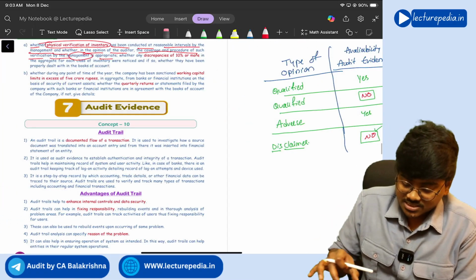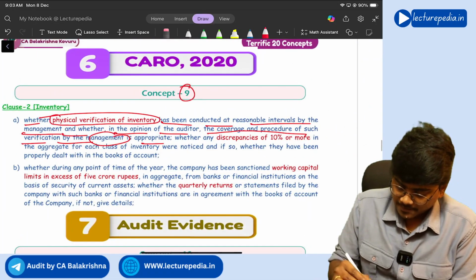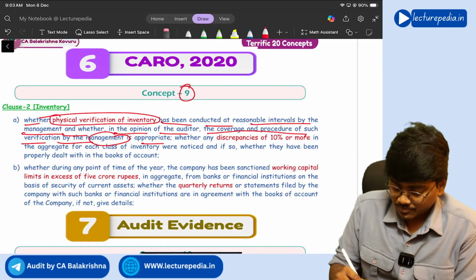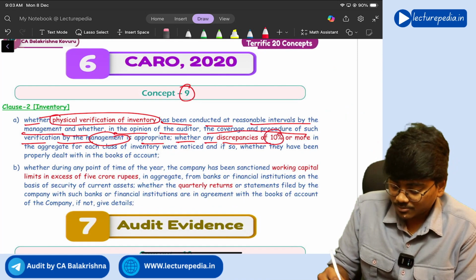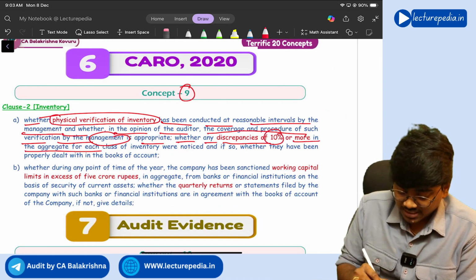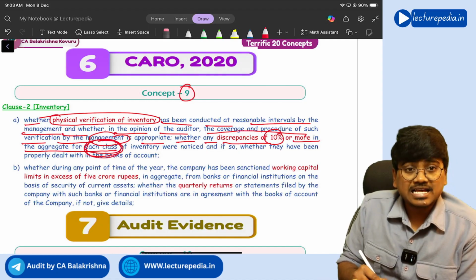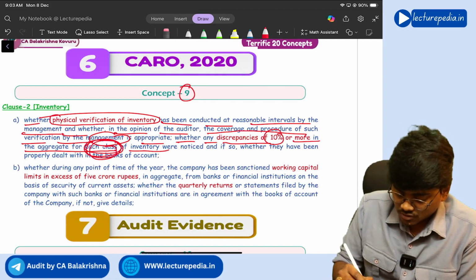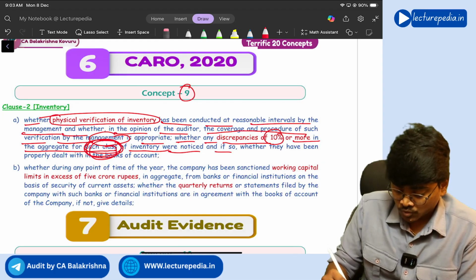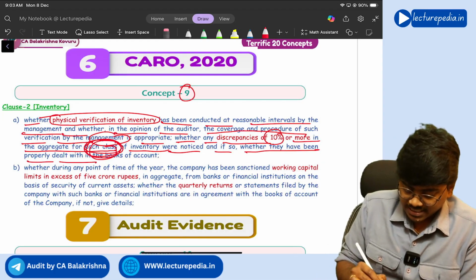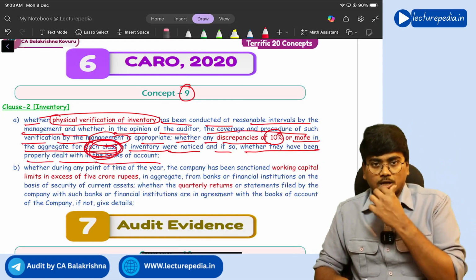Okay, 10% or more, they will say. See, during such verification, whether any discrepancies of 10% or more in aggregate for each class of inventory were noticed, and if so, whether they have been properly dealt with in the books of accounts. You need to observe this term, class of inventory.